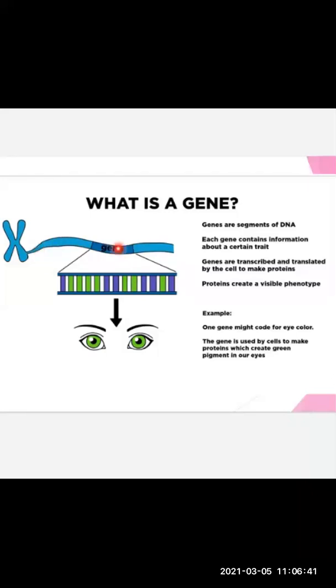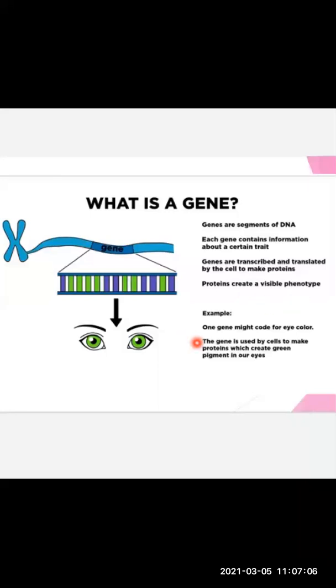So when I uncoil it, genes are nothing but segments of DNA. Each gene contains information about a certain trait. Genes are transcribed and translated by the cell to make protein. Protein creates the visible phenotype.